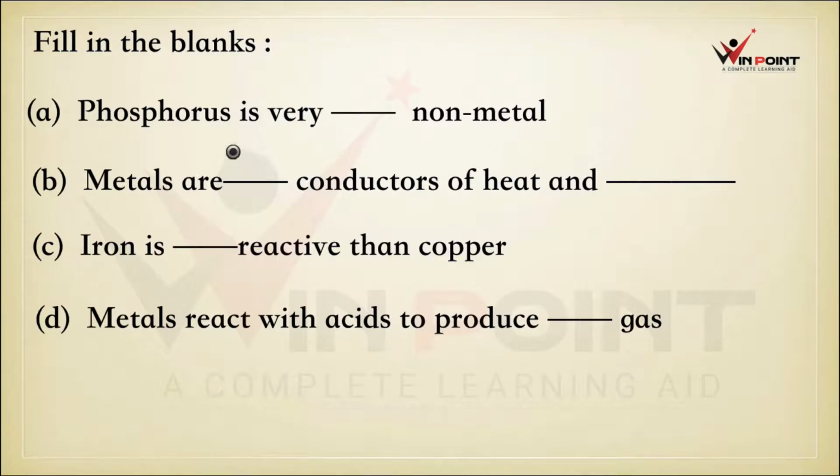Fill in the blanks. Phosphorus is a very dash non-metal. It is a very reactive non-metal. Metals are dash conductors of heat and dash. Good conductors of heat and electricity. Iron is dash reactive than copper. More reactive than copper. Metals react with acid to produce hydrogen gas.